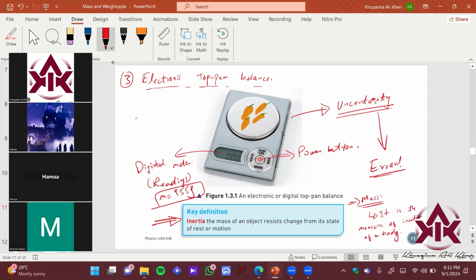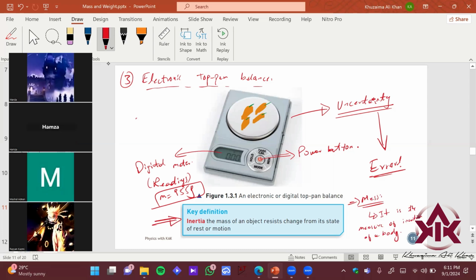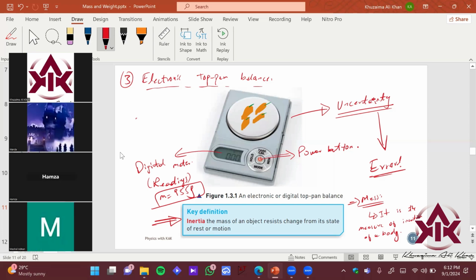So first of all, can anyone explain what is inertia? If anyone has an example, explain with an example. What is meant by inertia? You have the answer in front of you, but just try to give me a guess, whatever thoughts you have about inertia. If you have heard something about it, what have you heard? What is inertia of a body? Anyone? A guess maybe?